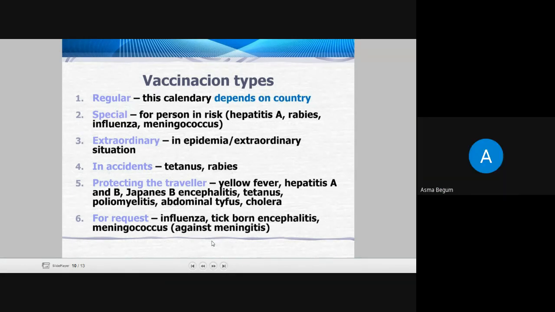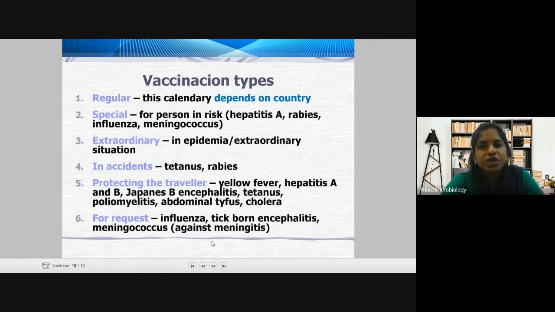Okay. So then vaccination types. It can be a regular vaccine, it can be a special one, it can be an extraordinary one, it can be given under accidents. Then protecting the traveler, it can be given if you're traveling from one place to another, then it can be given on request, like if someone wants the vaccine to be given.